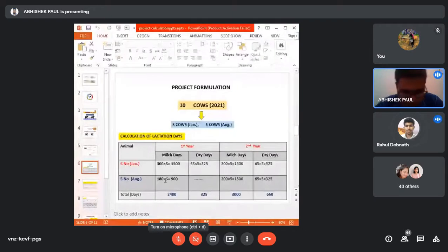So instead of 5, it will be 10. 300 into 10 is 3,000, and 180 into 10 is 1,800. That means 4,800. You are correct.